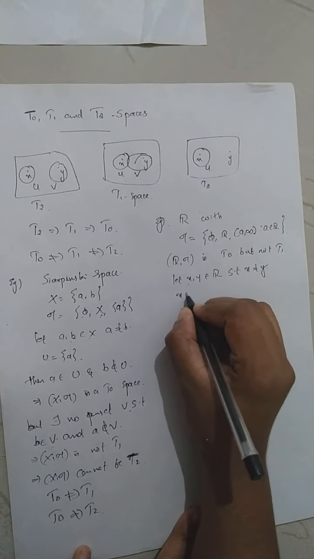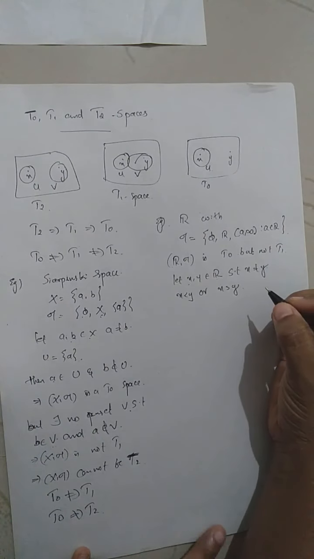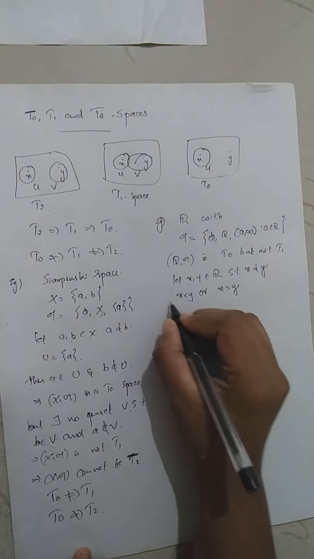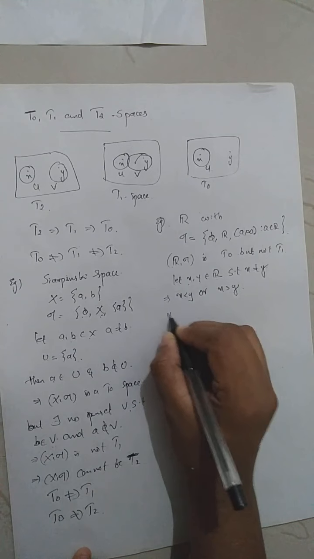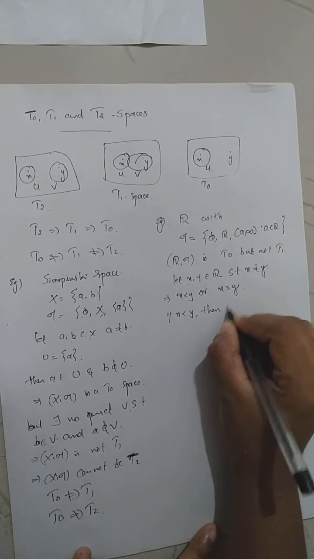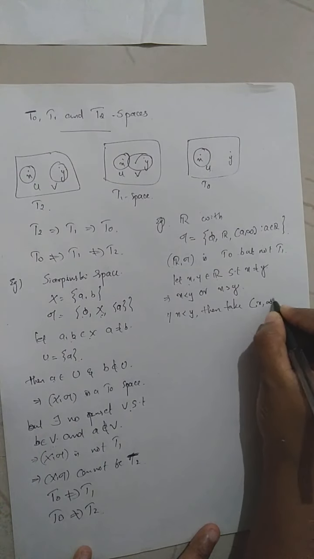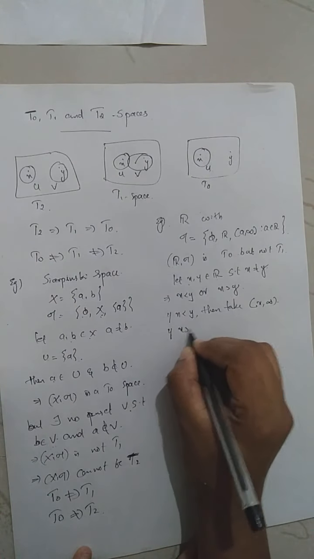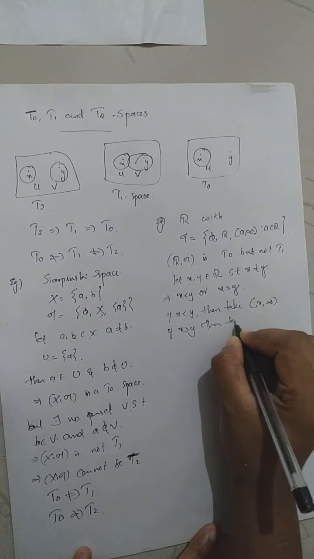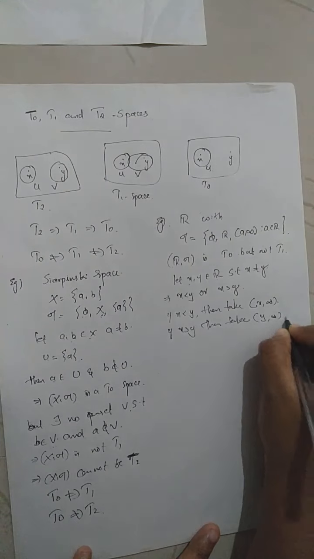Therefore, it must be either x less than y, or x greater than y. If x is less than y, then take the interval (x, infinity). If x is greater than y, then take the interval (y, infinity).